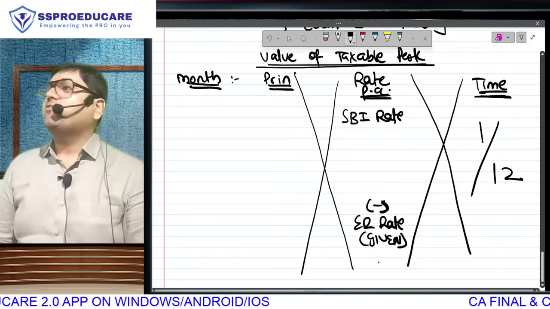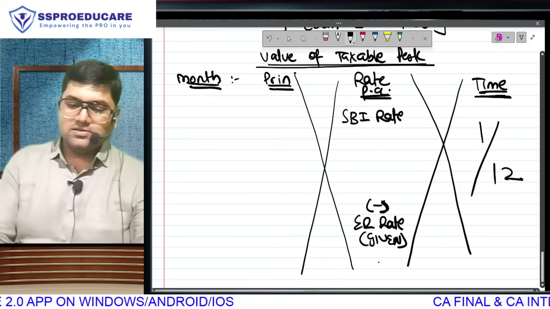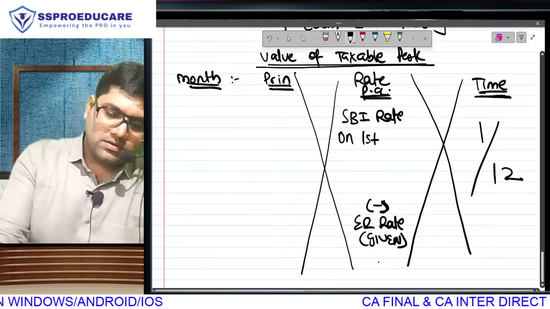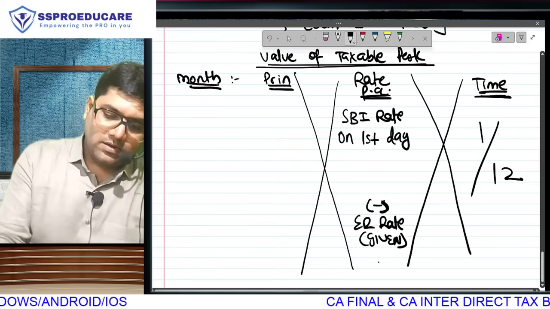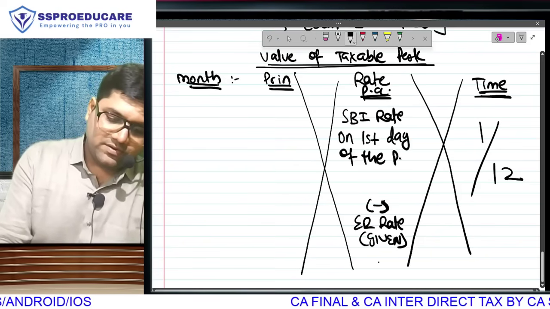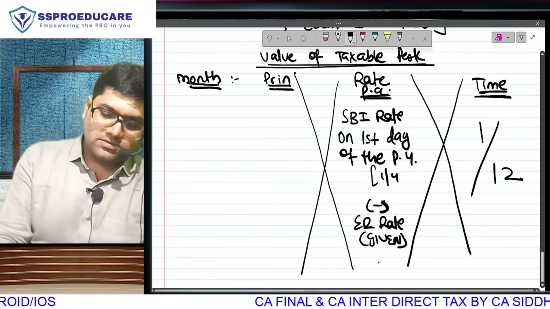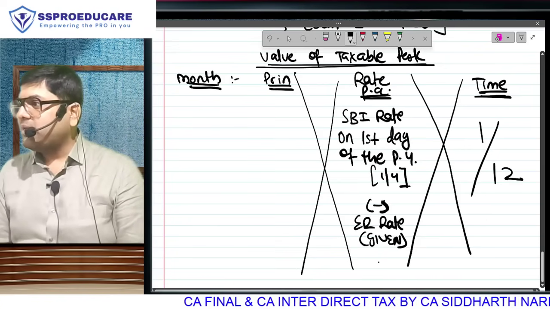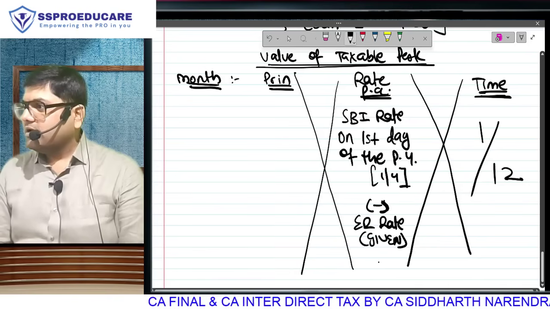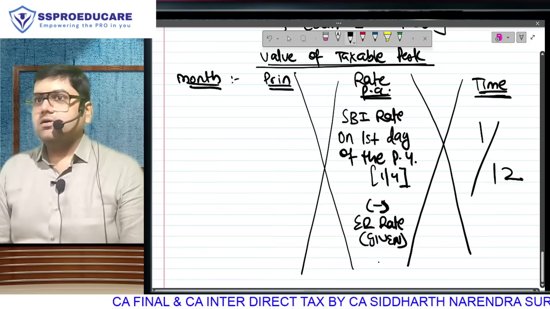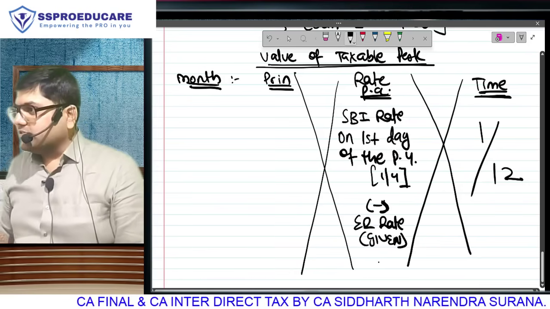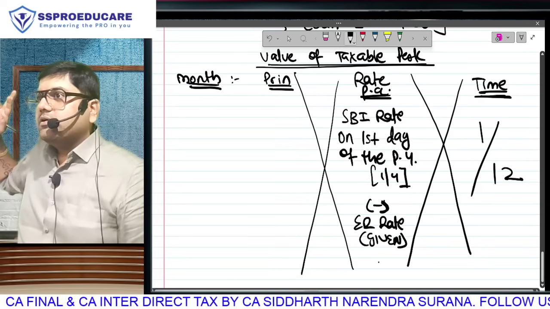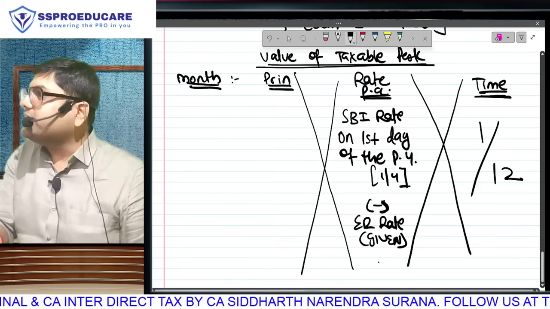But will the SBI rate change during the year on different days? SBI rate on the first day of the previous year. That means, not last year, silly, in income tax the current year is called the previous year. Then why is it called previous? Because when you sit down to calculate in the assessment, do I have to restart your syllabus? First day of previous year means first day of the current year in income tax.